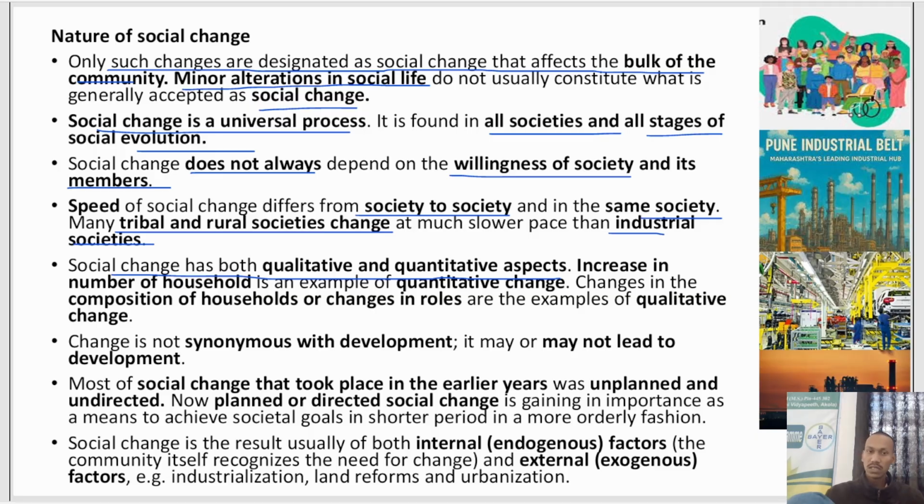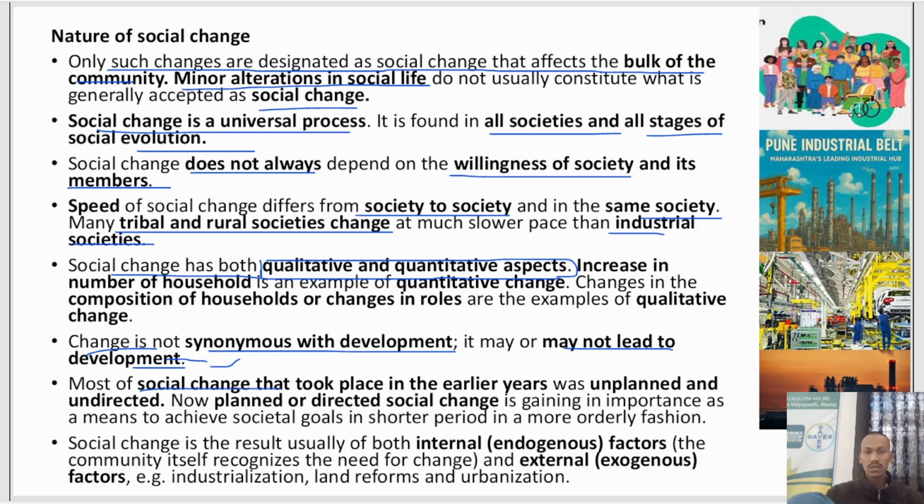So social change is both qualitative and quantitative. Then change is not synonymous with development. Exactly. So change and development are not the same thing. Change might happen but development might not, right? But development is change, so both are different things. So change may or may not lead to development, but development will definitely lead to change.